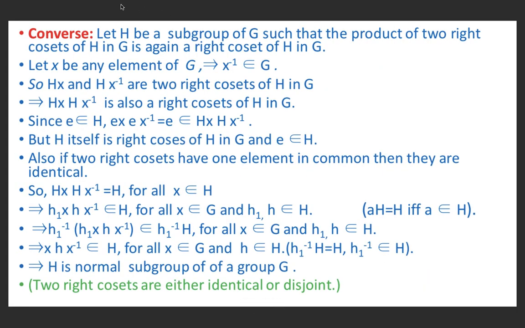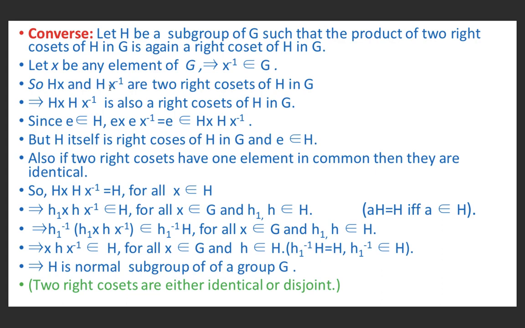Now the converse. Let H be a subgroup of G such that the product of two right cosets of H in G is again a right coset of H in G. Let X be any element of G. This implies X inverse belongs to G, because the inverse of each element exists in G, because G is a group.